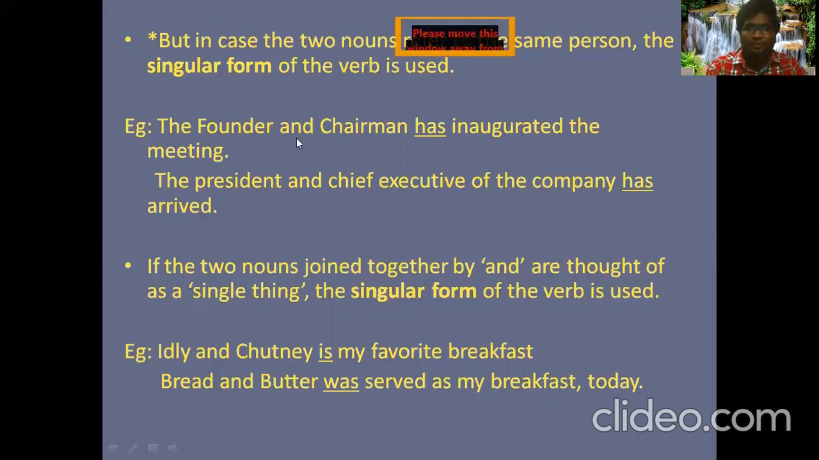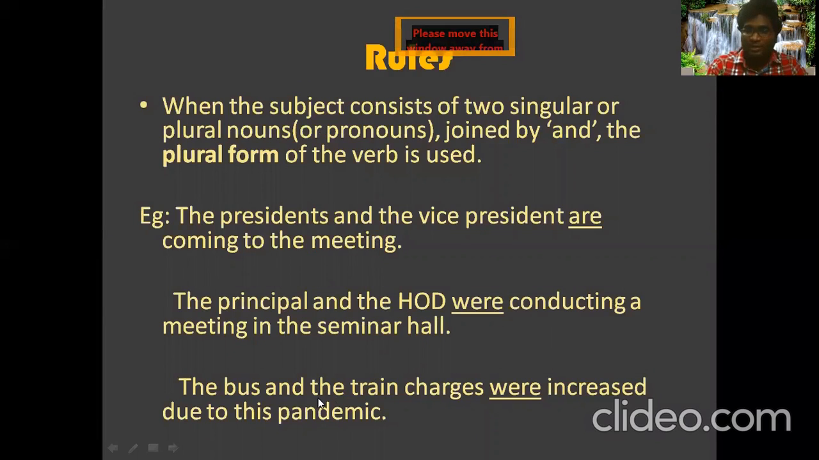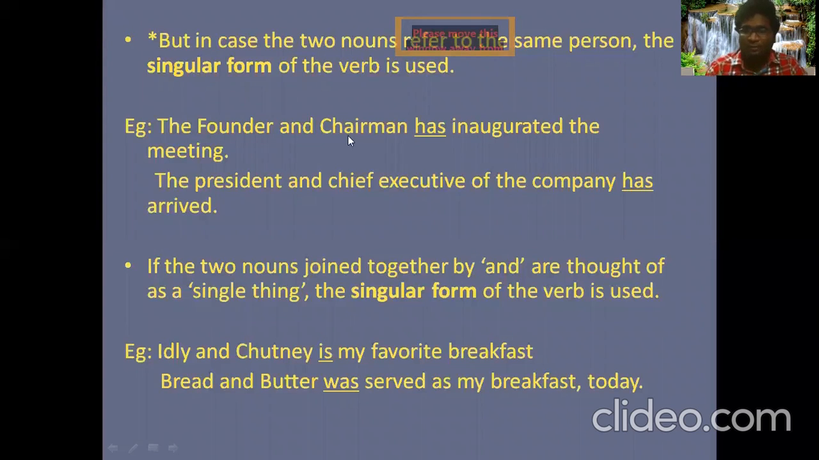What if I place the here, the founder and the chairman? If I am talking about the chairman and I place the article the before that, I'm going to represent another person here. So I elided it. Here you have the everywhere, but here you're not having it after the second noun. Why didn't we have it? Because they are representing the same person. That is the reason we have to use the singular form of the verb. When two nouns are representing the same person, we should use the singular form of the verb.